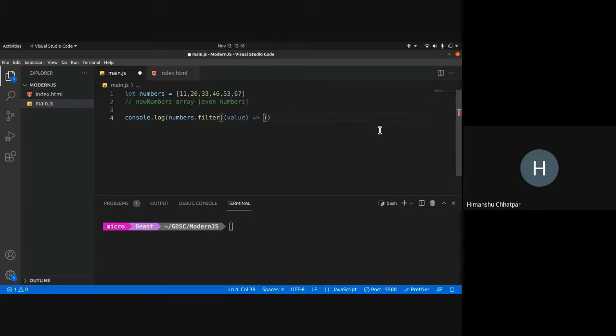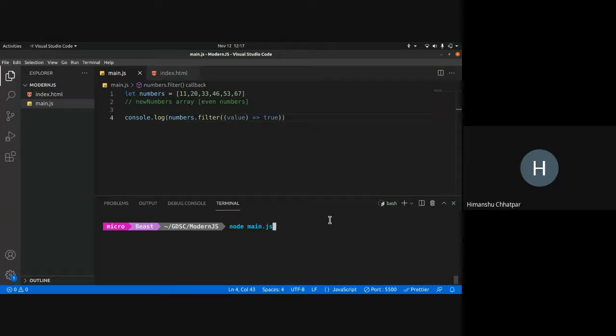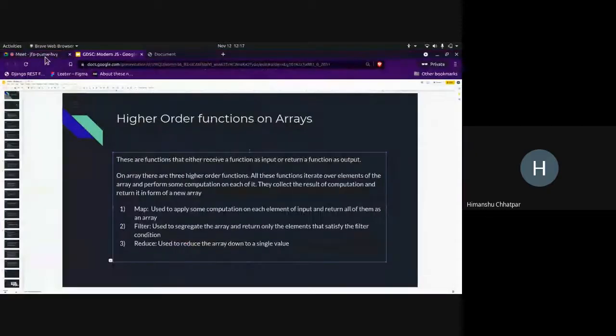If I just set it to true, every element will come into the array. See, each of these came into the array. So this value dictates whether you want that value in the array or not. So this was filter. Any questions on filter?